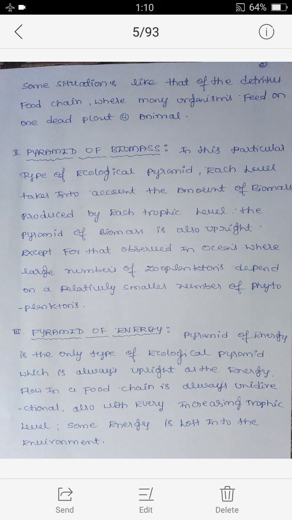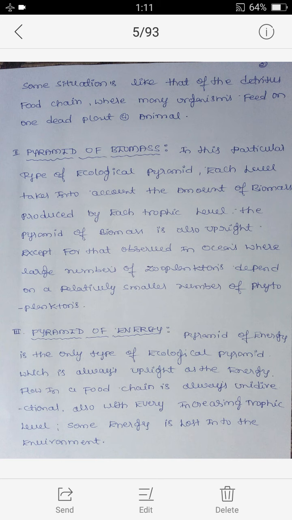The pyramid of biomass is also upright except for that observed in oceans, where large numbers of zooplanktons depend on a relatively smaller number of phytoplanktons.